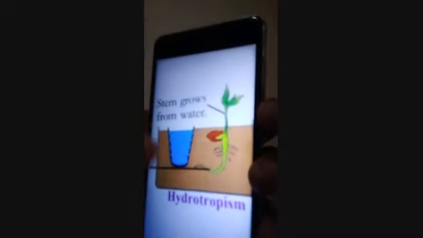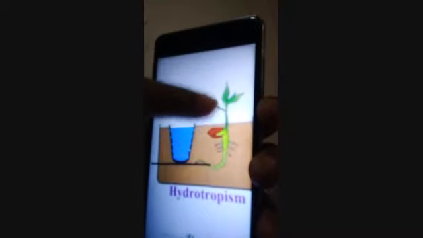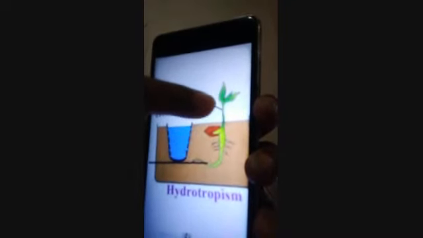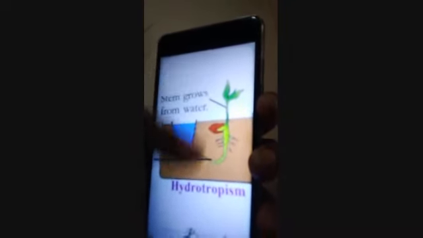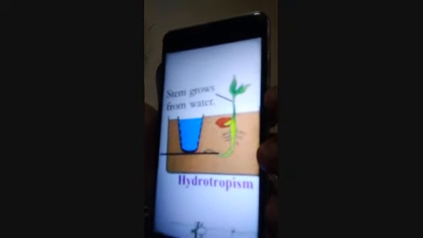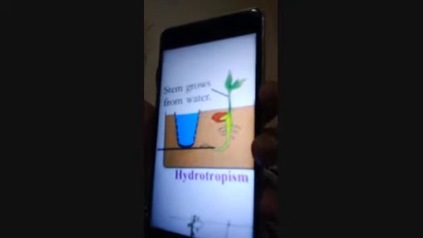And you can also see the shoot that is moving away from this. It's not moving towards the water. So that is negative hydrotropism here. Clear? The shoot is showing negative hydrotropism, and the root is showing positive hydrotropism.